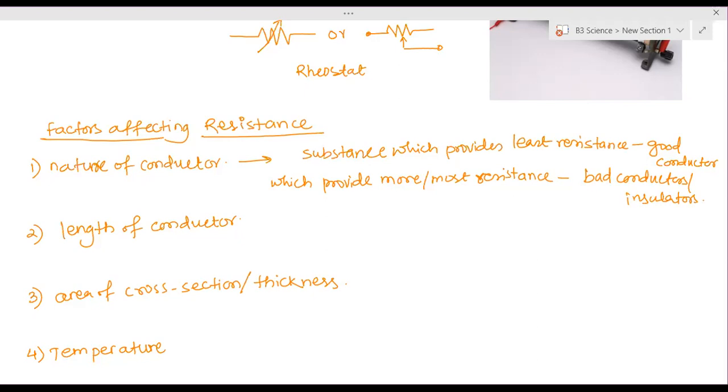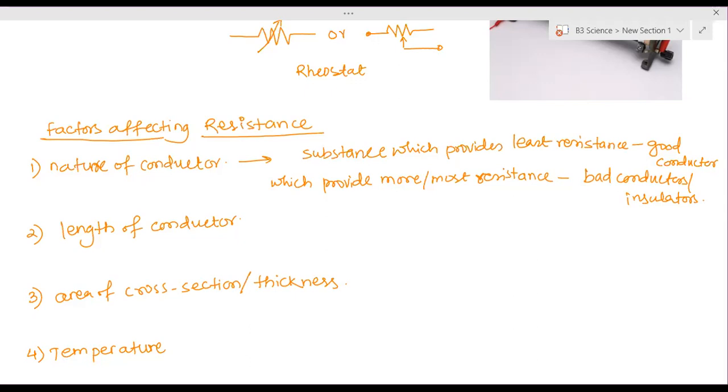As you increase the length of the conductor, the same electron will collide with more atoms, and due to that it will keep decreasing its speed. What is the effect of a decrease in speed? Decrease in current.